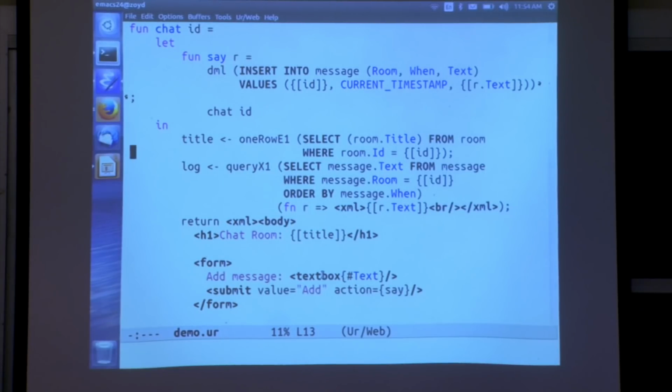And this encoding of forms, the typing rules for it are not built into the language. You can actually, with the type system in Ur, express as a library what are the operations for building forms, and how do you check that they're used correctly, including what consequences they have for the types of the functions that actually handle those forms.